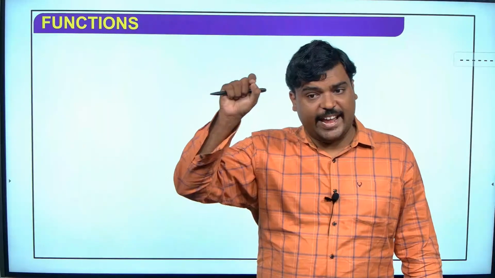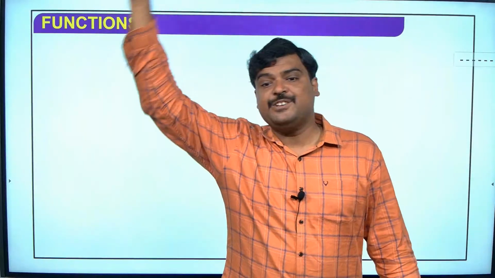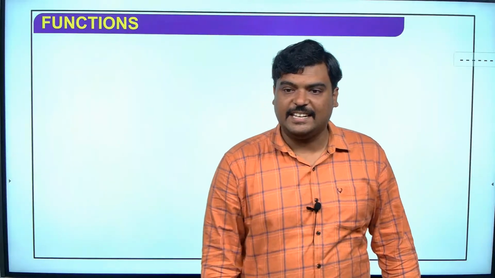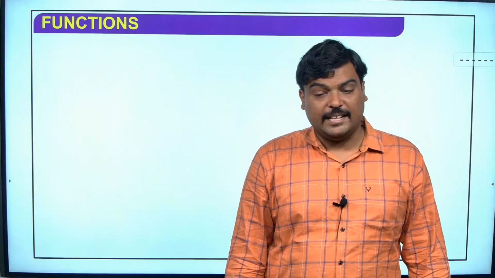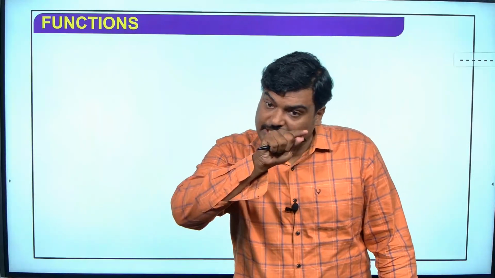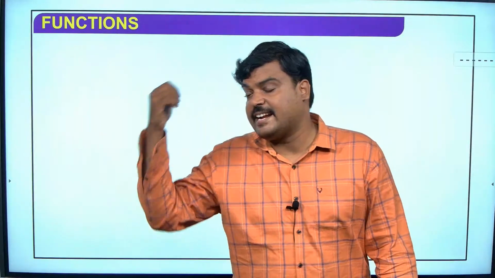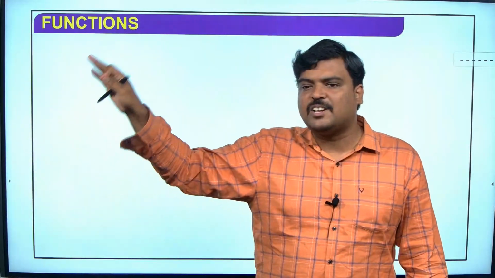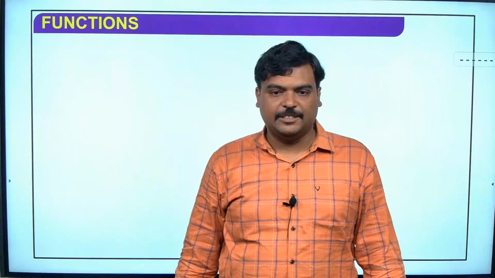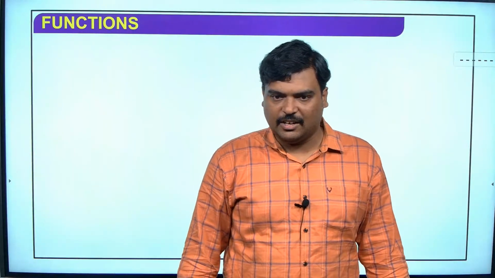Transitive. If I have A comma B in the relation and B comma C in the relation, then A comma C also should be there in the relation. If I do not have that, then it is not transitive. With transitive we should be very careful because we should check in all directions, and if I do not have any case of A comma B and B comma C, then it is still transitive. Always remember that the empty relation is transitive, because I do not have A comma B itself. Okay, are you getting it?